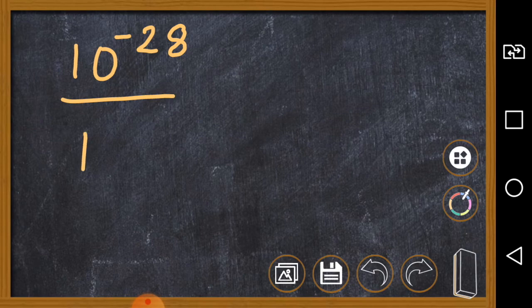That is, the volume available for one electron is 10^-28 meter cube, and the volume of one electron is 10^-27 meter cube.